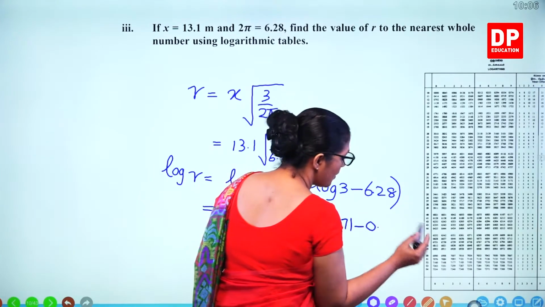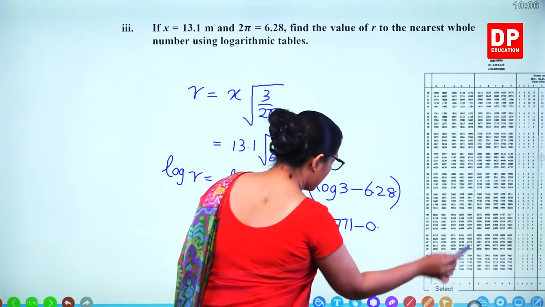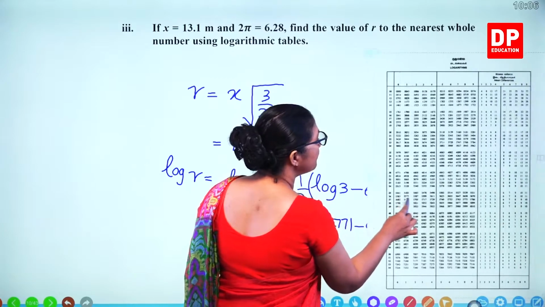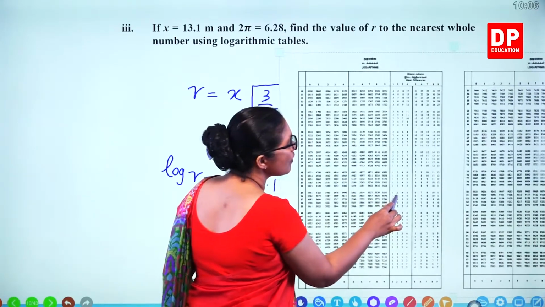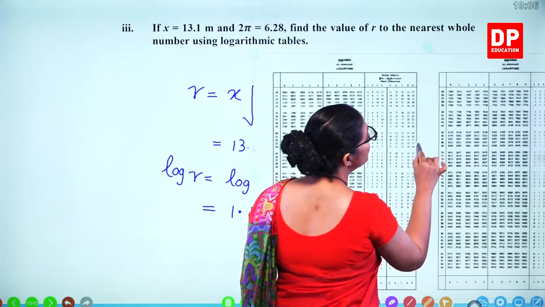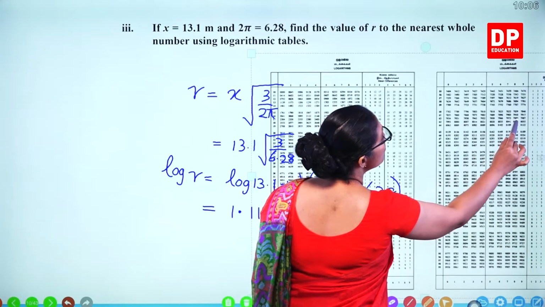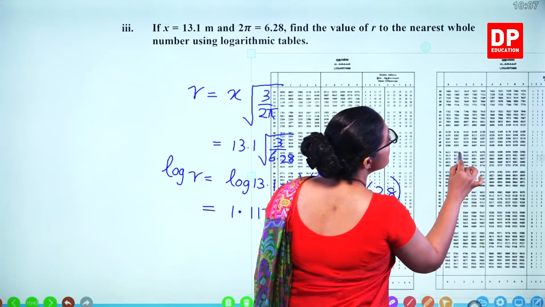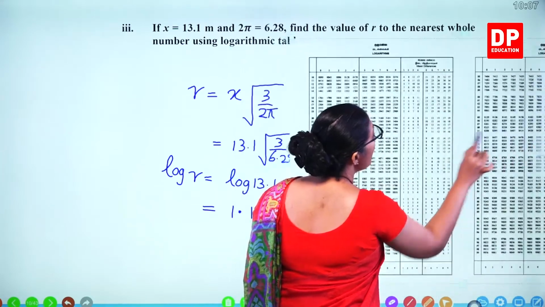Then here also 0.628. So we have to refer the other side. 62.8. 62.8 is here. 7980.